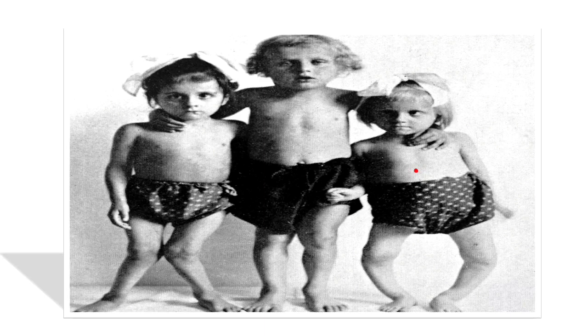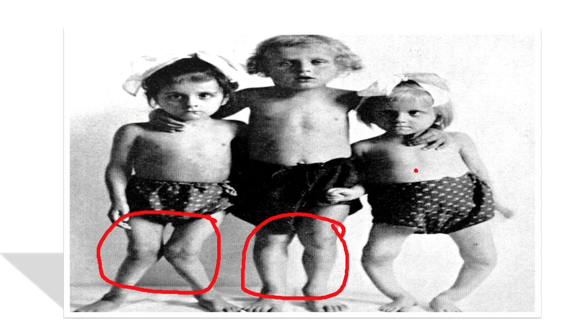Now see in the picture and notice their legs. What can you see? Yes, their legs are twisted, soft and bent. It means these three boys are suffering from rickets.